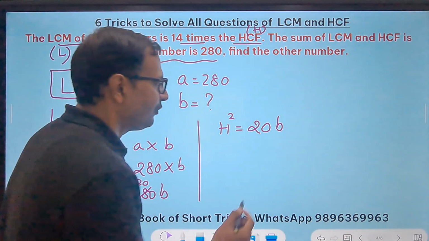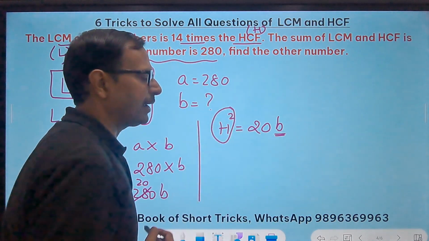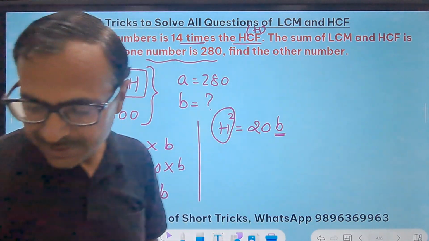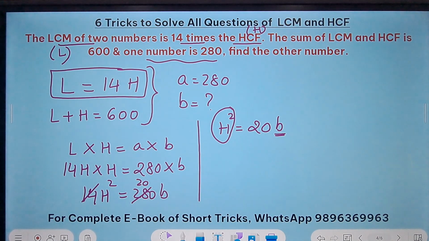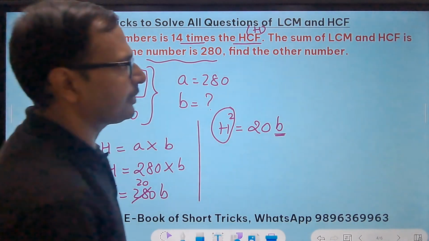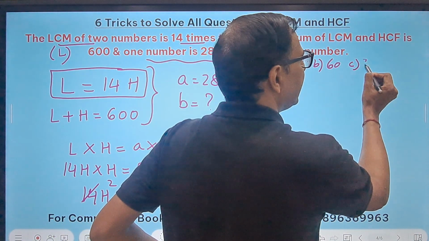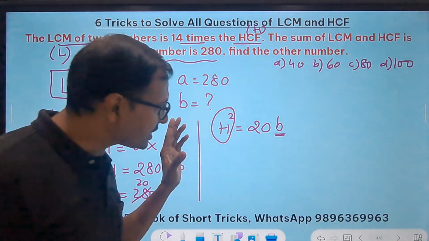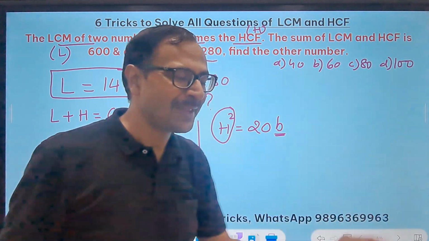Now what value of B will give me a perfect square, because H is a whole number. The question gives me some options: 40, 60, 80 and 100. So A is 40, B is 60, C is 80 and D is 100. Now it's an MCQ, so after this step the answer is hidden in the options.